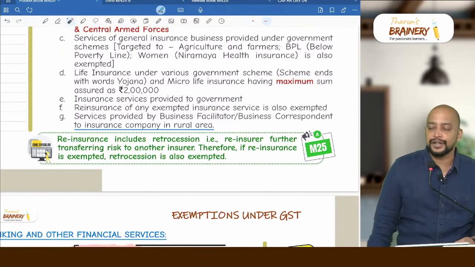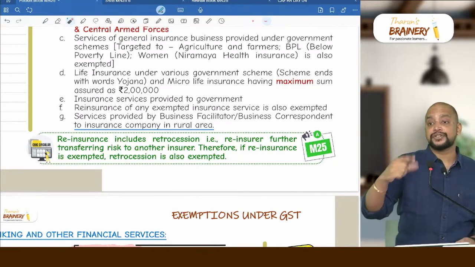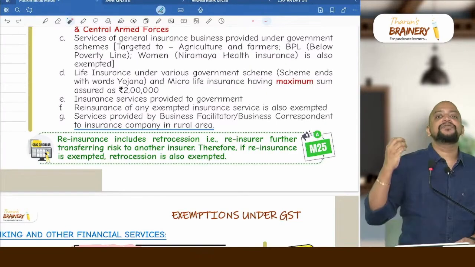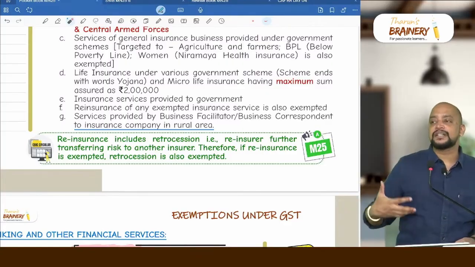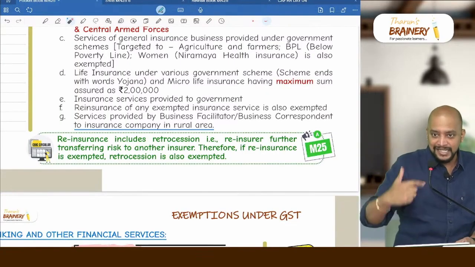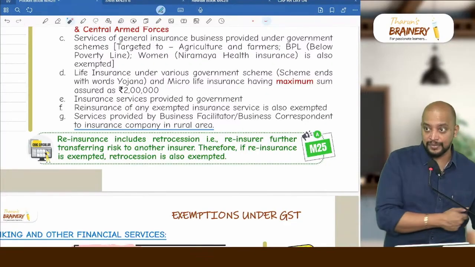What is retrocession? That is reinsurance of a reinsurance. Further reinsurance is known as retrocession, and that is also exempted if the main reinsurance or the main insurance is exempted. Again I am repeating, so I provided insurance service to government, which is exempted. Now I paid money to another reinsurance company, that is also exempted.